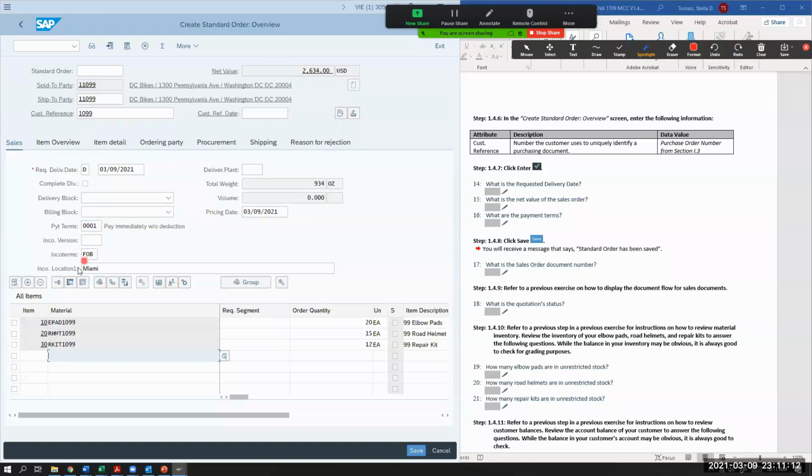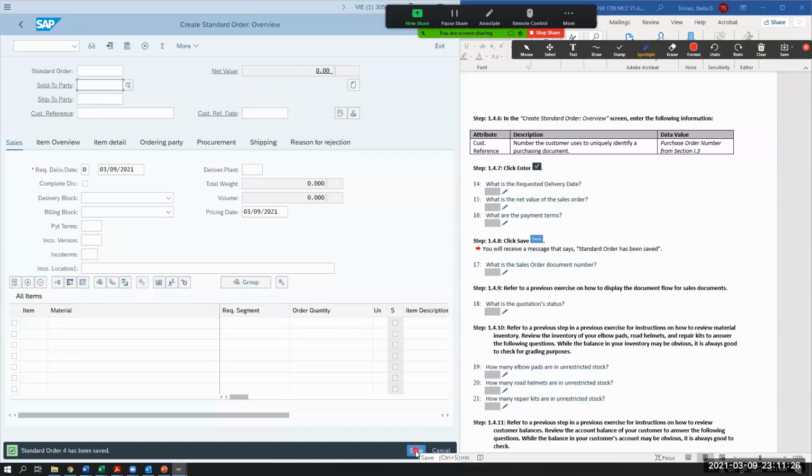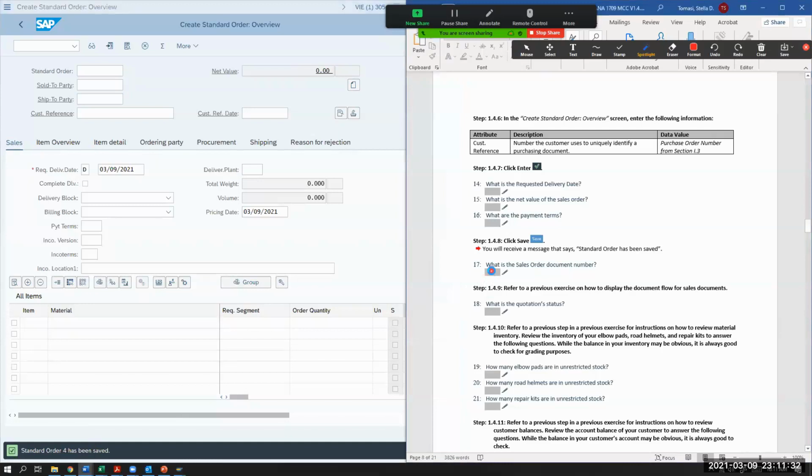Remember, we did FOB. We did the location is going to be Miami, and we entered that information in for that customer. So now we're going to click on Save. You'll receive a message that says standard order has been saved. So we're going to click on Save. And so mine's a standard order number 4. Okay, so I'm going to enter that in. I'm going to put that there.